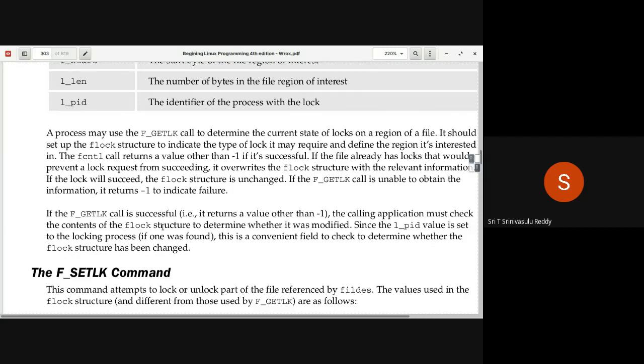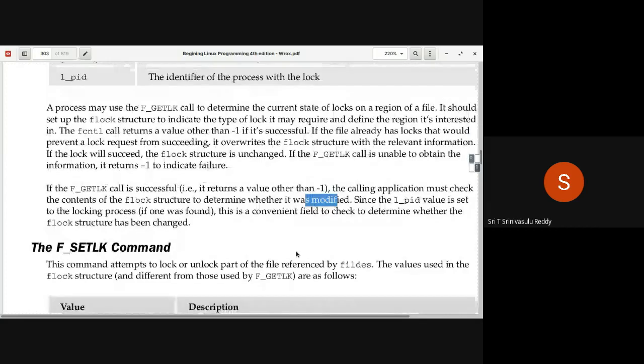The contents of the flock structure determine whether it is modified or not, right? If the F_GETLK call is successful, it doesn't mean that you can apply the lock. It is successful only so that you now have to examine the flock structure to see whether the process ID is modified or not. Since the l_pid value is set to the locking process, this is a convenient field to check. That's what you will actually have to examine.